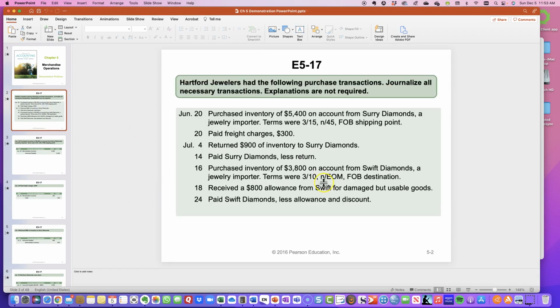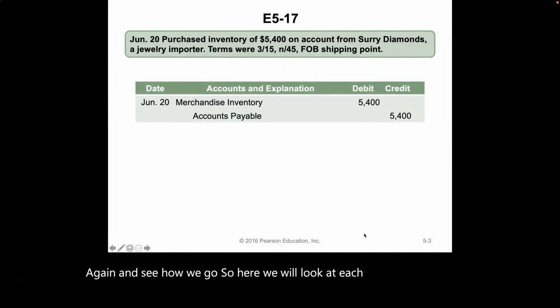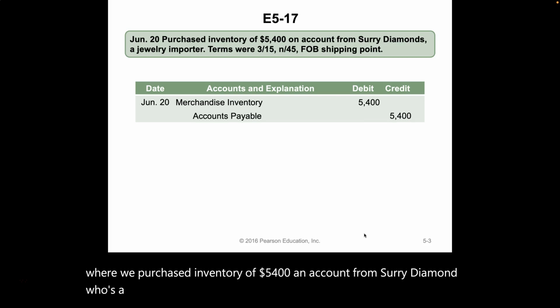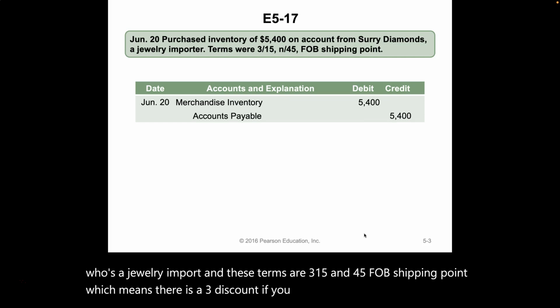But anyway, we start off with, and here you see Hartford Jewelers has these purchase transactions, and you can see they're probably very similar to what we went over for your assignment, but now we'll do it again and see how we go. So here we will look at each one individually, where we purchased inventory of $5,400 on account from Surrey Diamonds, who's a jewelry import, and these terms are 3/15, n/45, FOB Shipping Point, which means there is a 3% discount if you pay within the first 15 days.